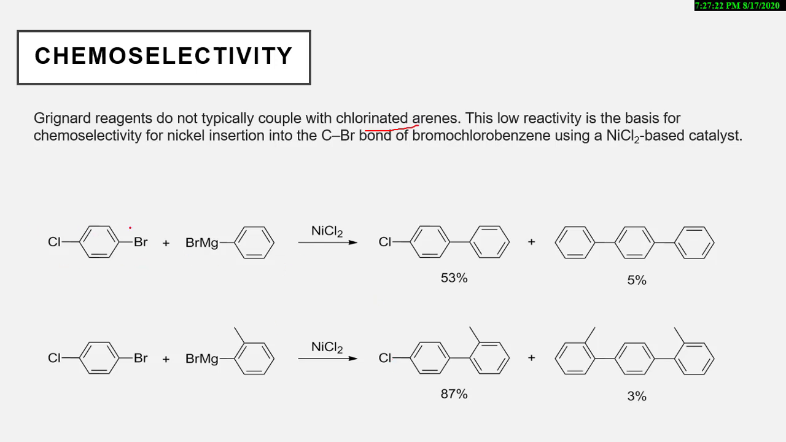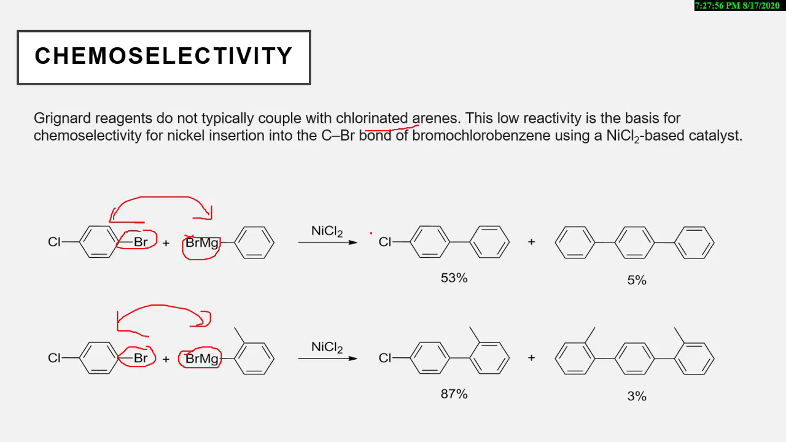This is the starting material. We are reacting with Grignard reagent. The bromine bond and the BrMg will be eliminated, and these two will be coupled. And the chlorine, if present, will not be eliminated. Now this is also the same type of example. Here the bromine bond and this BrMg will be eliminated, and these two will be coupled to form the product.